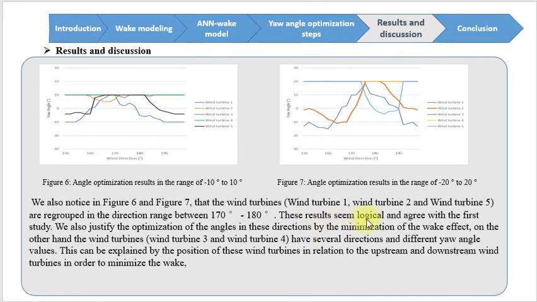These results seem logical and agree with the first study. We also justify the optimization of the angles in this direction by the minimization of the wake effect. On the other hand, wind turbines number 3 and number 4 have several directions and different yaw angle values. This can be explained by the position of these wind turbines in relation to the upstream and downstream wind turbines in order to minimize the wake.